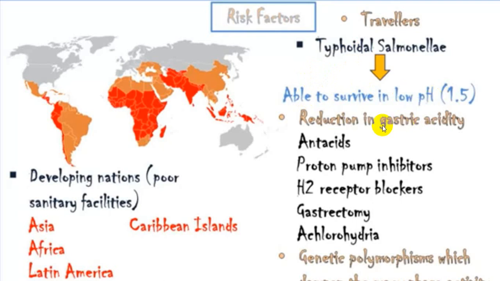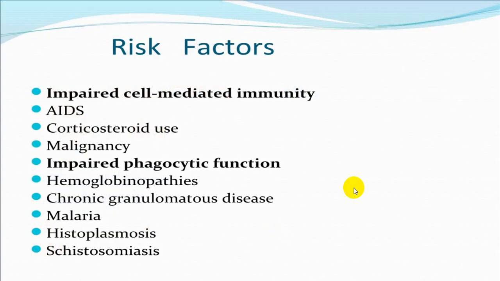So if you try to reduce the gastric acidity, that will further aggravate the multiplication of Salmonella, by using antacids, proton pump inhibitors, H2 receptor blockers, or if you create an achlorhydria. Also, there is a genetic polymorphism which dampens the effect of macrophages, and that can further aggravate it.